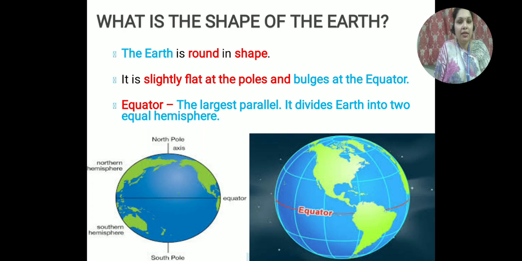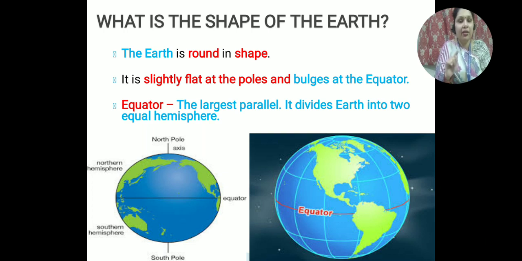As you are seeing in this picture, the line which is dividing the earth into two parts is known as the equator.